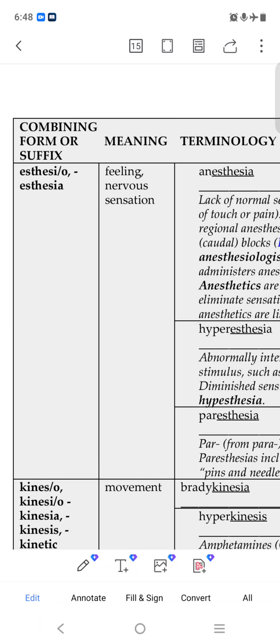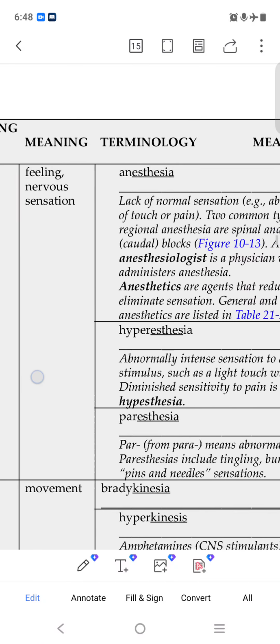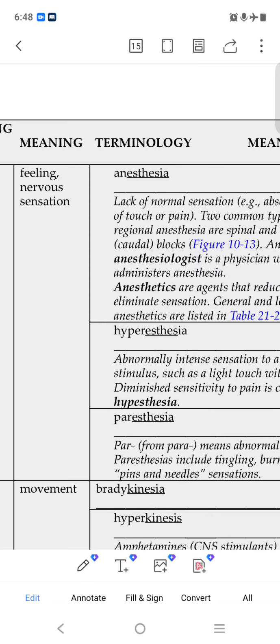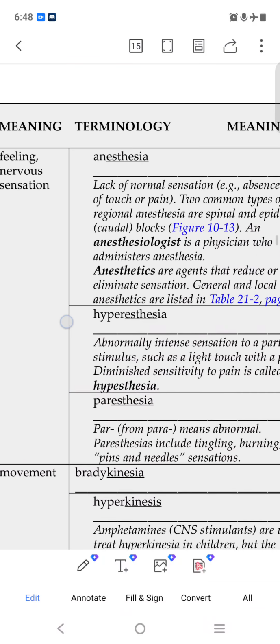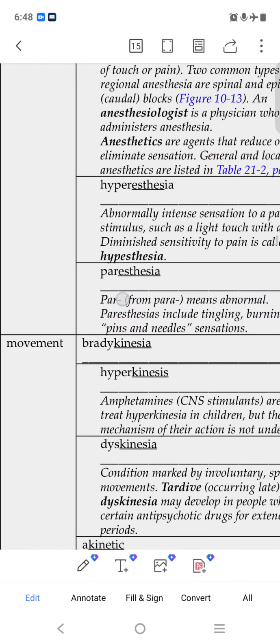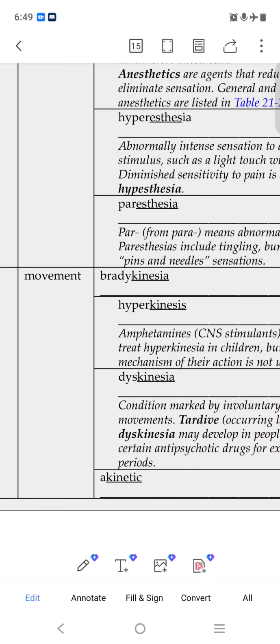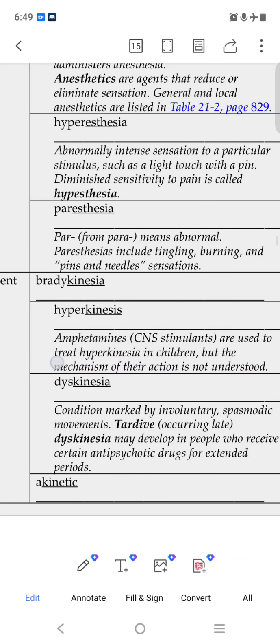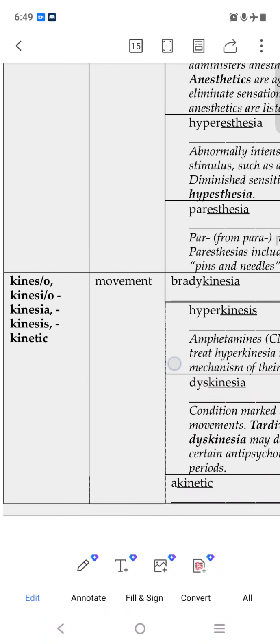Esthesia, like feeling, nervous sensation. Anesthesia, nervous system sense, feeling, so without feeling. Lack of normal sensation. Hyperesthesia. Paresthesia, para means abnormal. Paresthesia includes tingling, burning, pain and needle sensation.